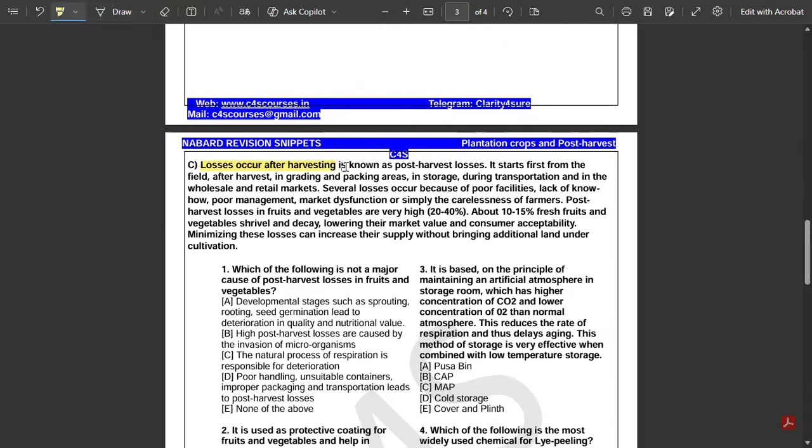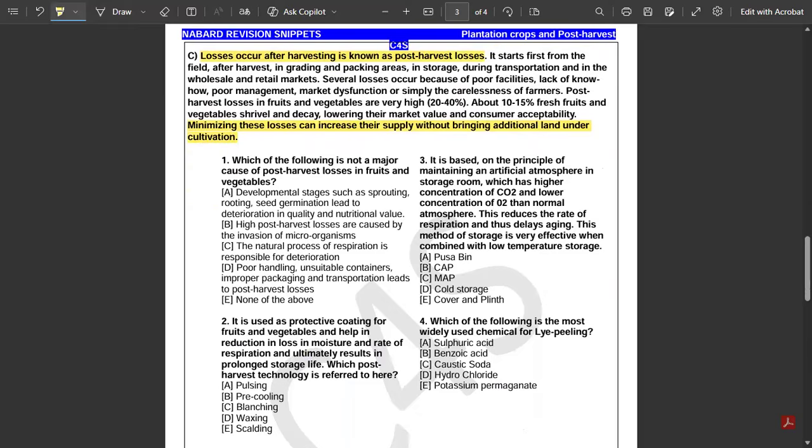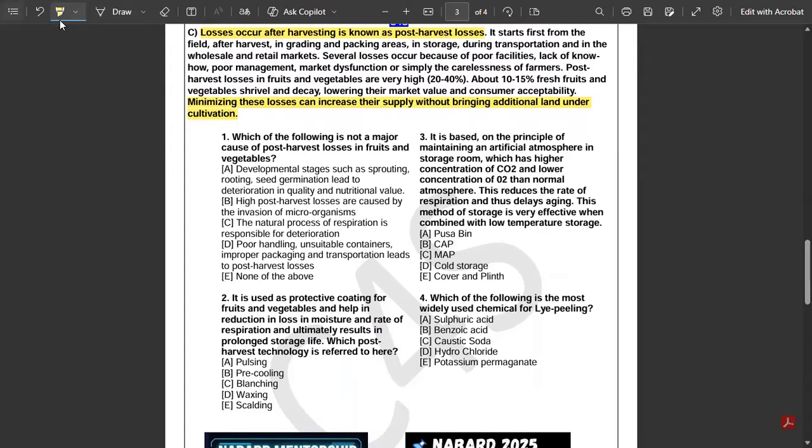Losses occurring after harvesting are known as post-harvest losses. So roughly, in this passage, we will be talking about post-harvest losses, right? Minimizing these losses can increase supply without bringing additional land under cultivation. So let's discuss the questions which are given here.